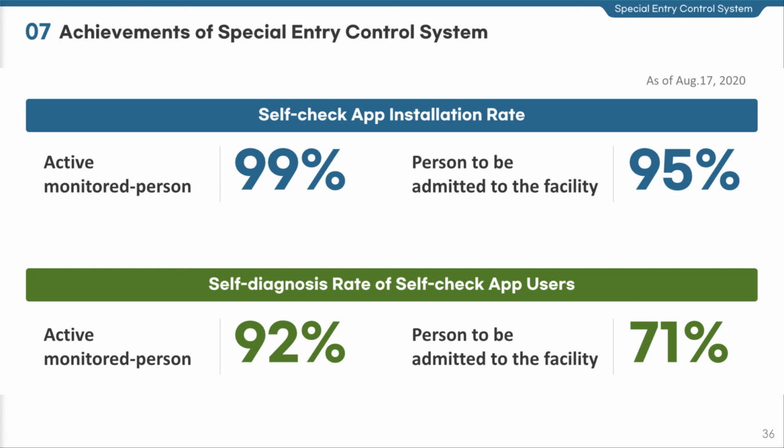I'd like to wrap up the lecture while thinking as follows. How many human resources will be required in order to call the inbound travelers and check whether they have symptoms or not? Is it possible to manage them accurately?